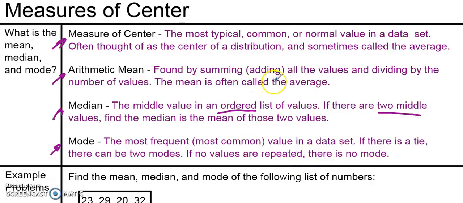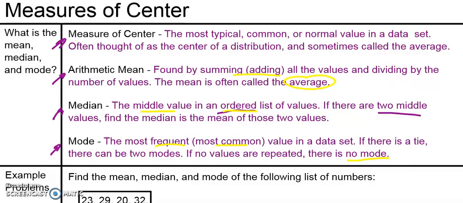So to review, the mean, that's the average, where you're going to add all the numbers together and divide by the number of values that you have. The median, that's the middle value, and remember it has to be ordered. And the mode is the most frequent or most common value in a data set. There could be more than one, but if nothing is repeated, then there is no mode.